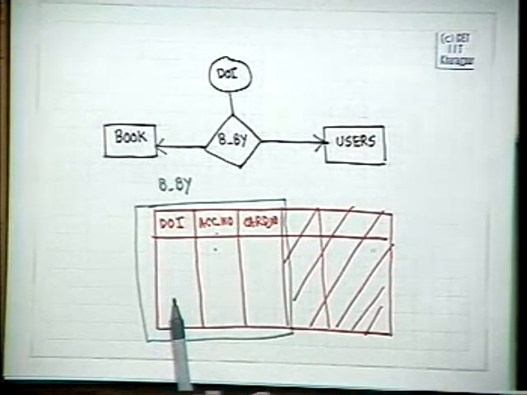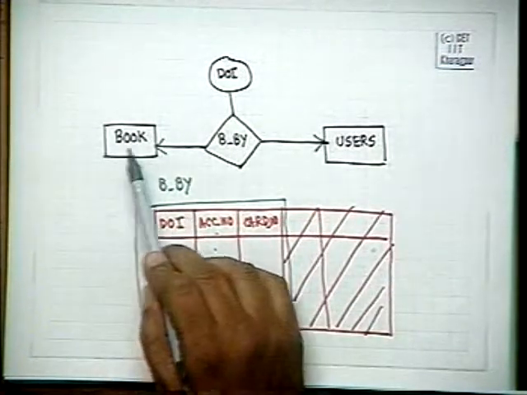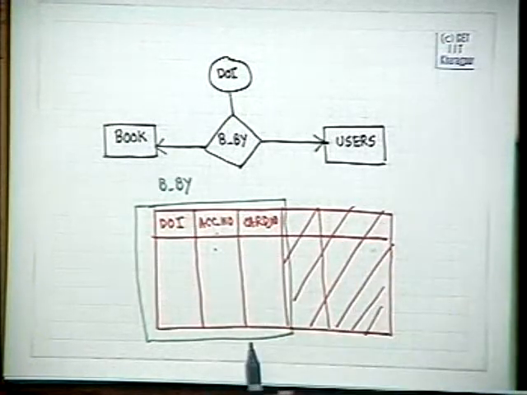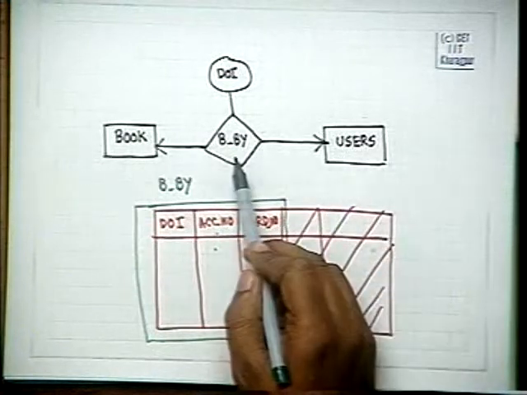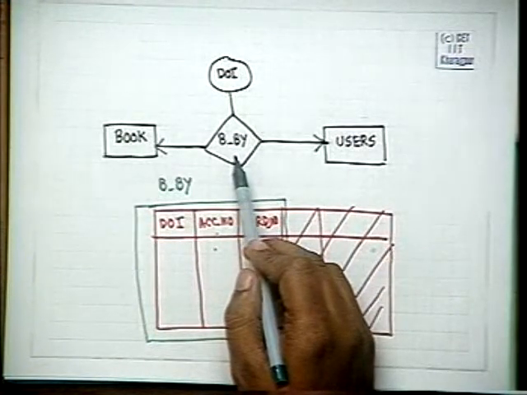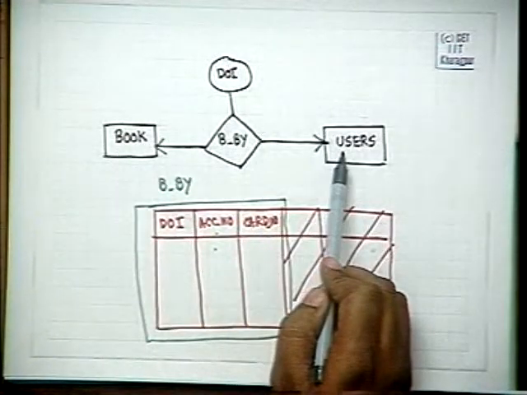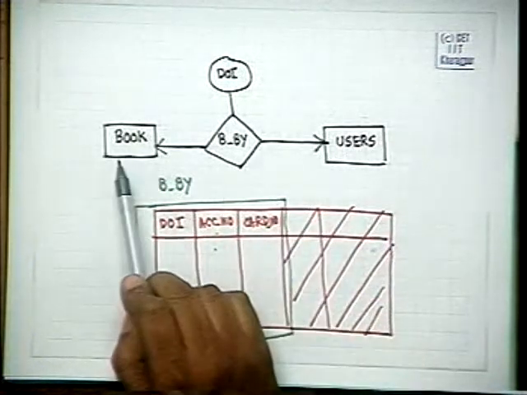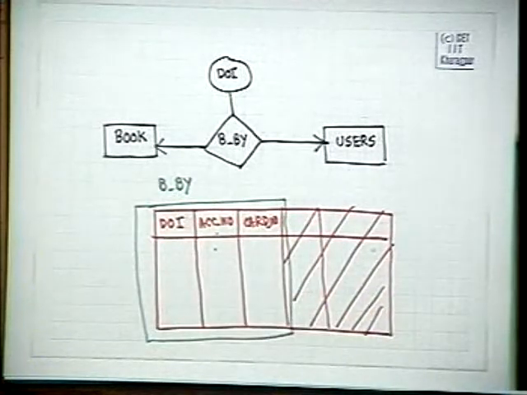Some people may be interested in saying that if it is a 1-1 relationship, then why shouldn't we club all three together and have only one table? That is, we don't have a separate table for book, for users, or for borrowed by. We have only one table, because for every book there must be a user. That is not true. Some books may have no users. That is why we cannot club them together and put them into one table. But we can use this idea in another situation.